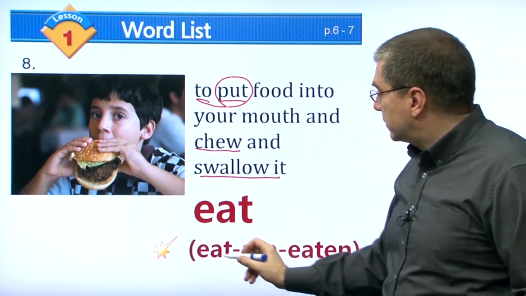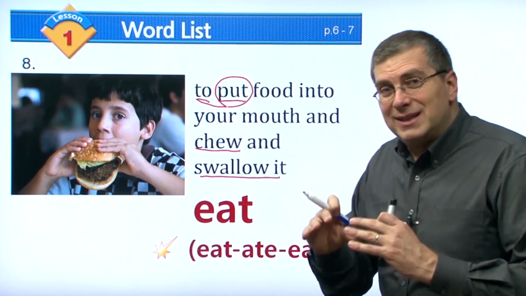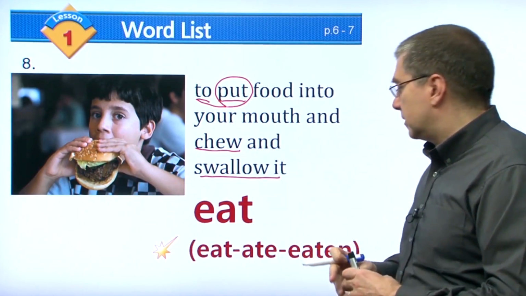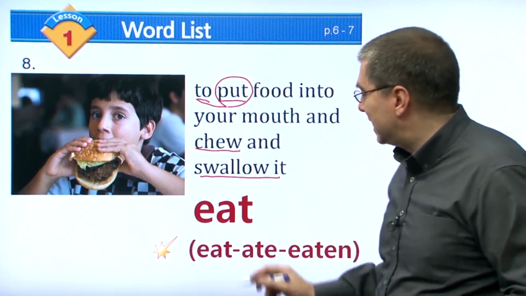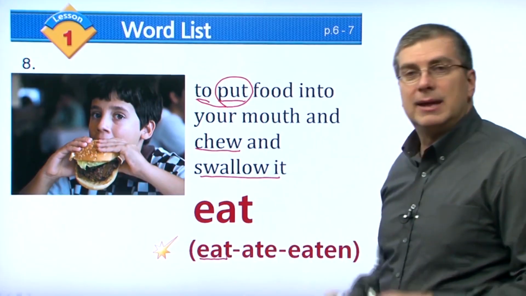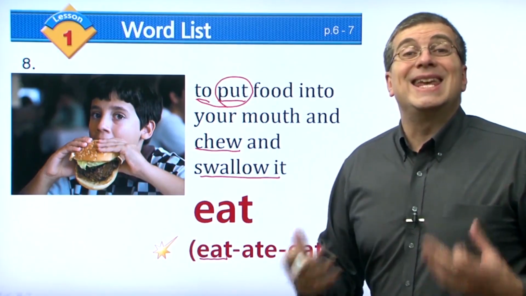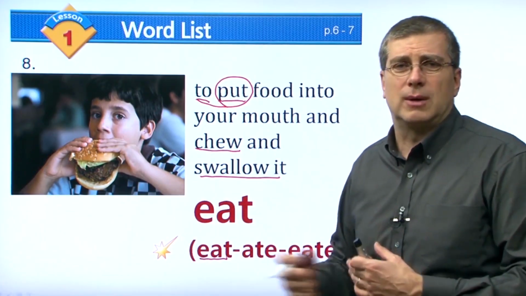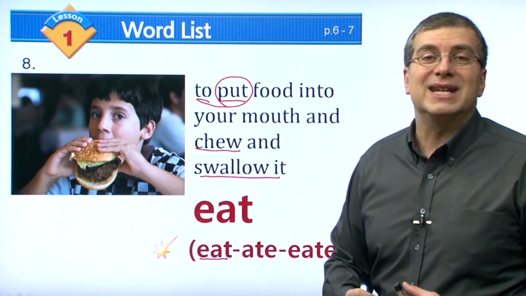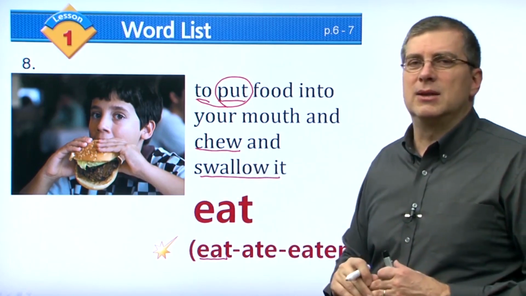Of course, we can also talk about the different times, right? Present tense, past tense, right? And past participle, okay? So when we talk about present tense, eat, eat. That's what we're doing now. What will we do now? Let's eat. Let's go eat, okay? And that's also a little bit of future, right? Let's eat. I want to eat now. You're talking about the present time or just a little bit in the future.